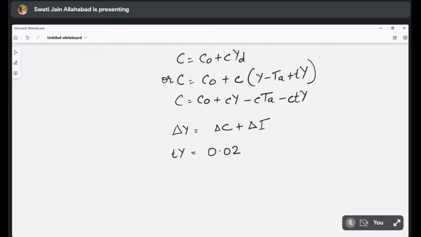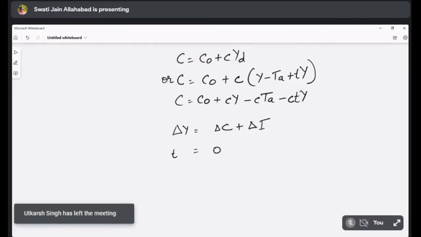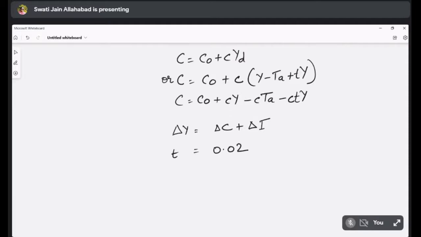So not TY, but t. t is equal to 0.02. This is a given value, right? So now delta C will be equal to C delta Y minus C delta TA, which will become 0 because we are not assuming any change in the autonomous tax.